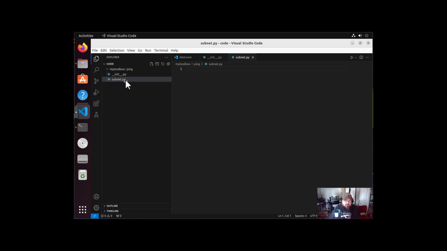Within subnet, I think I want to create an object, and have that object return maybe a JSON, right? So let's do something like this. In my init, I need to tell it from here, import subnet.